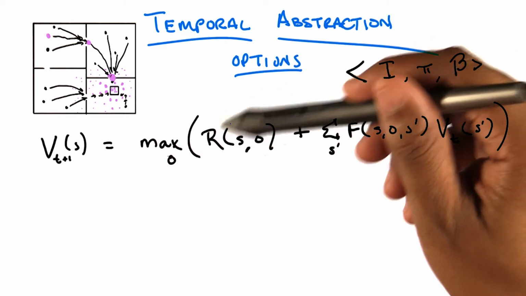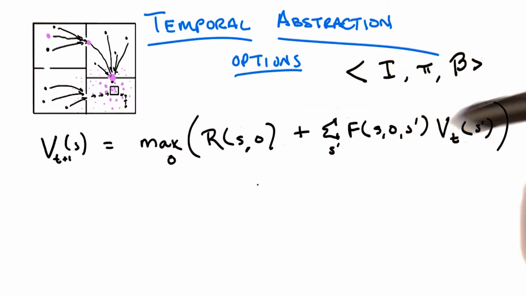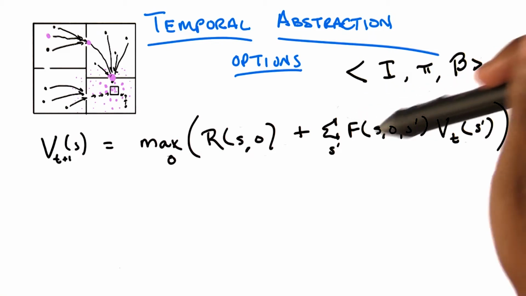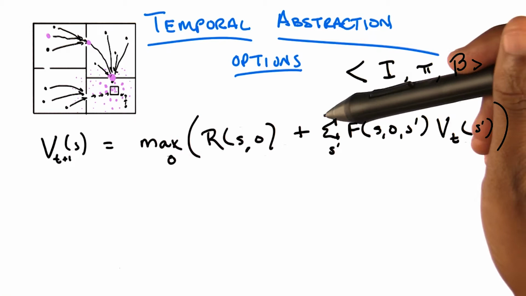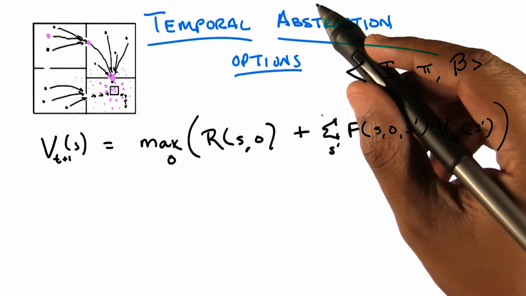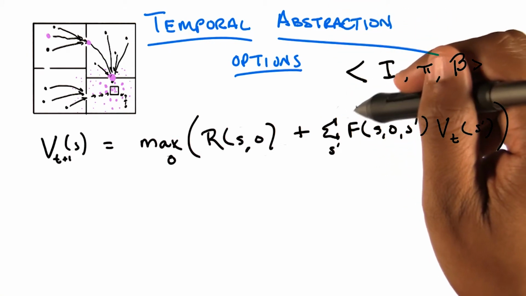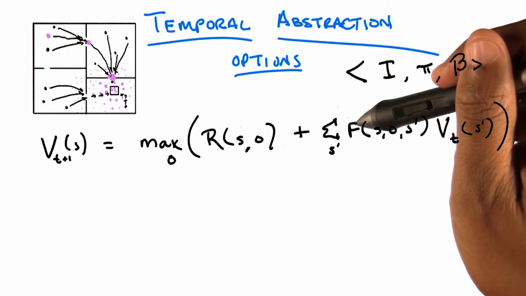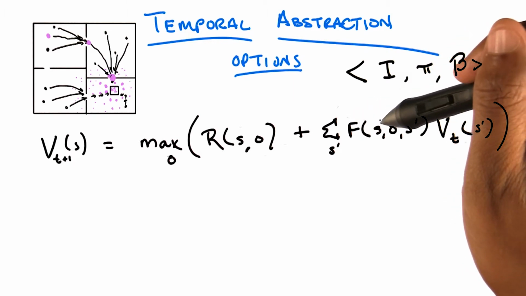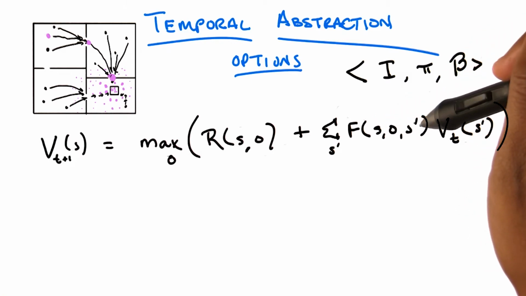You noticed that we still have a reward function, as we did before in the Bellman operator. We still have value functions. That's what we're trying to do: update value over states. We have the little s's and the s primes. The O's are basically A's, so that doesn't seem different. But the two big differences are a lack of a discount factor, which isn't quite true, because we actually have a discount factor, but it's hidden. And instead of a transition model, we have F. If this really is a Bellman operator, F is clearly playing the role of a transition function. It's telling you something about states, options, and next states.